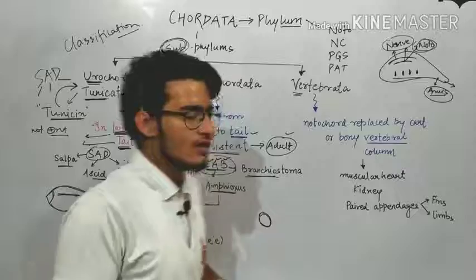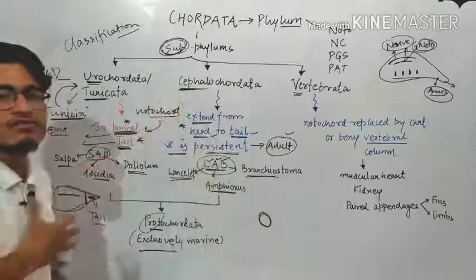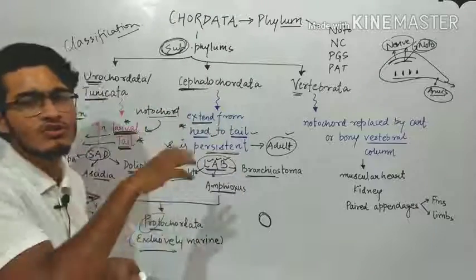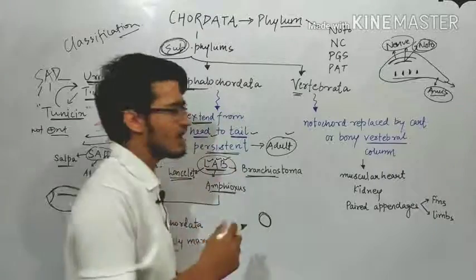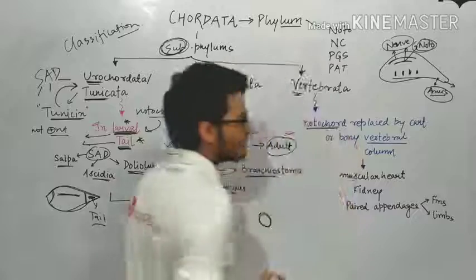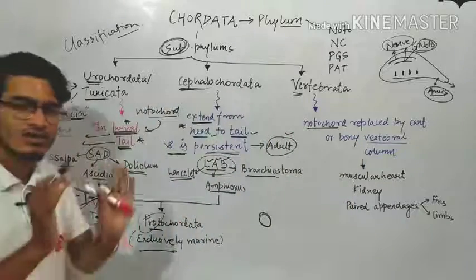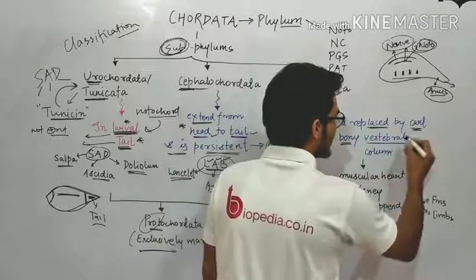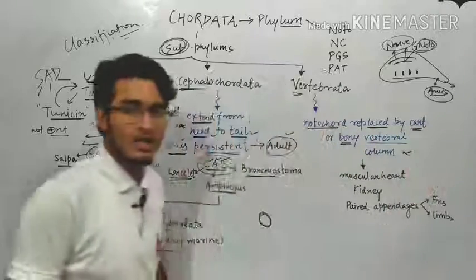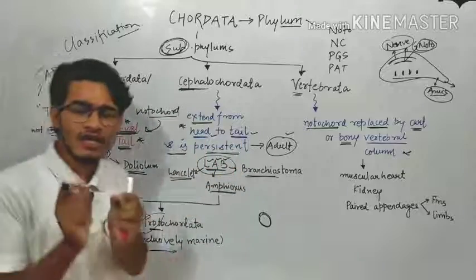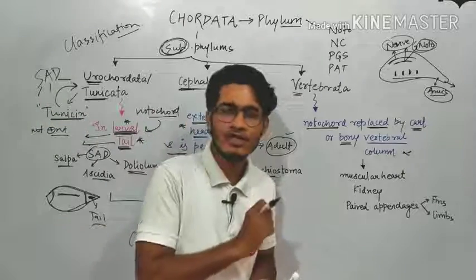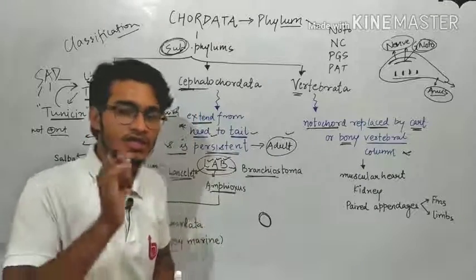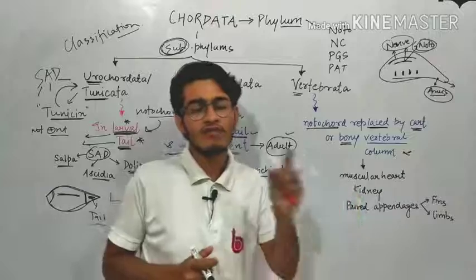Now vertebrata. We can totally relate vertebrata with human beings because we are vertebrates, right? हम भी vertebrate हैं, तो कुछ चीजें हम लोग लिंक करके देखेंगे यहाँ पर, जिससे कि सारी चीजें हमें याद रहे. Notochord is present, that is obvious, but it is replaced by bony or cartilaginous vertebral column. In some organisms the cartilaginous vertebral column is present and in some the bony vertebral column is present, but it is for sure that the notochord is replaced by the vertebral column.